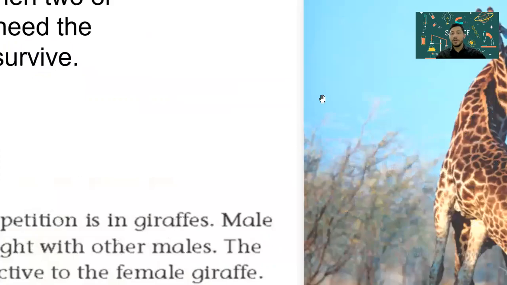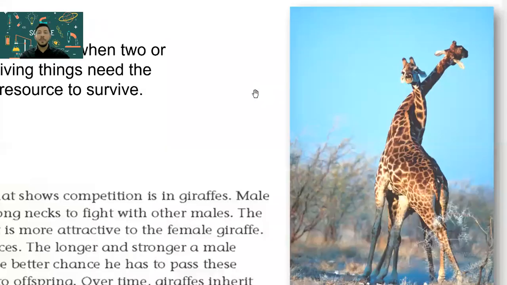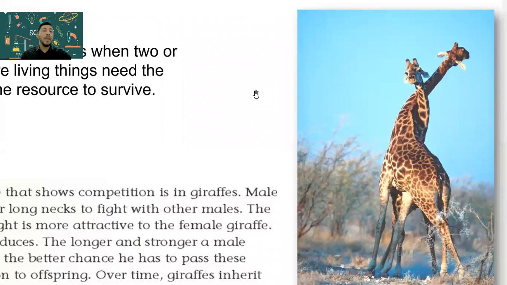In the picture in front of you here, you can see two giraffes fighting each other. You'll ask me, Mister, why are they fighting? Actually, the male giraffes are fighting each other to mate with the female giraffe. The ones that have a long and strong neck will be the winner, and that's more attractive for the female.